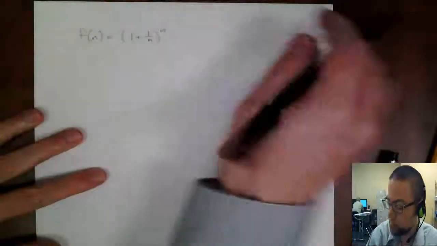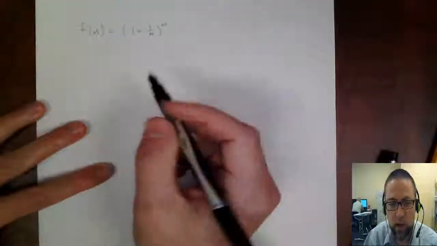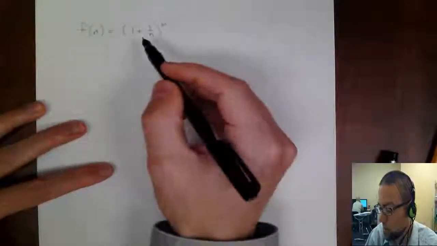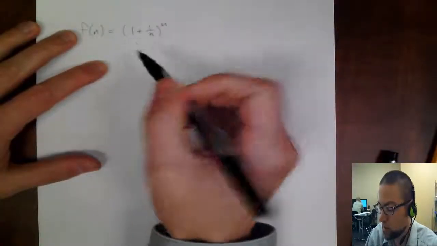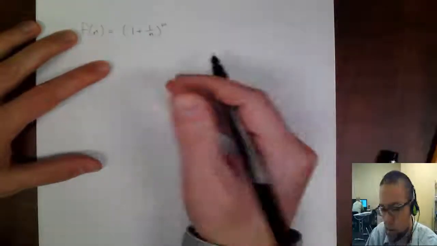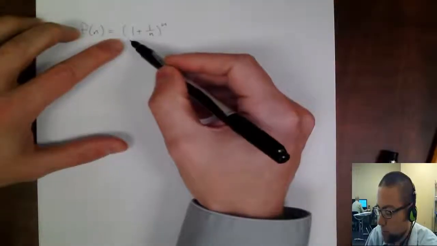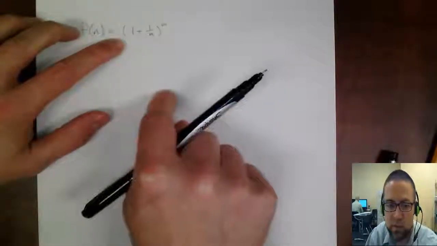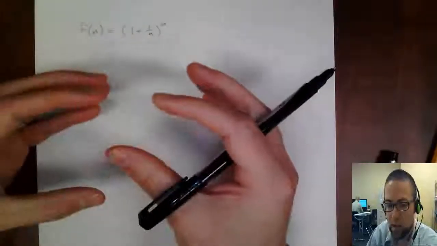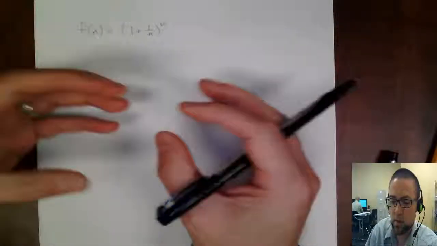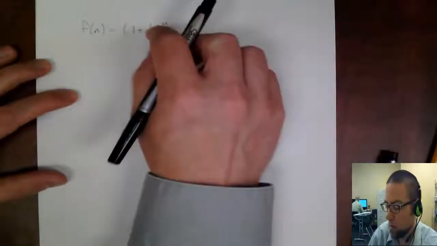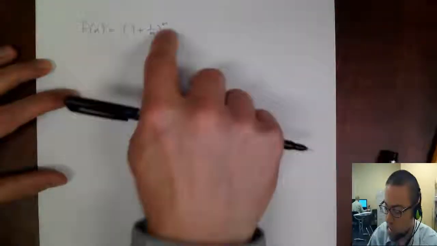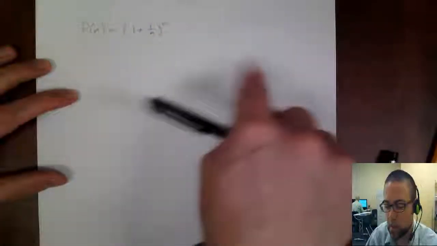Hello, everybody. We're talking about irrational numbers, and I have an interesting function here. This function comes up a lot in areas where things are growing, like your money. Your money grows over time. When you have your money in the bank, the first month they give you 6% interest, and then you have a new amount of money, and that money grows by 6% interest, and then you have a new amount of money. So it repeatedly multiplies over time, and that's what we call exponents: repeatedly multiplying.